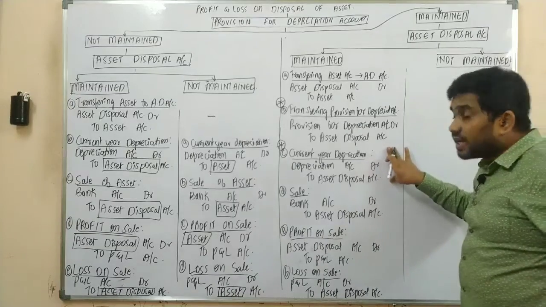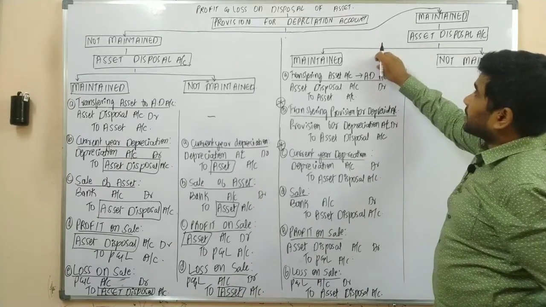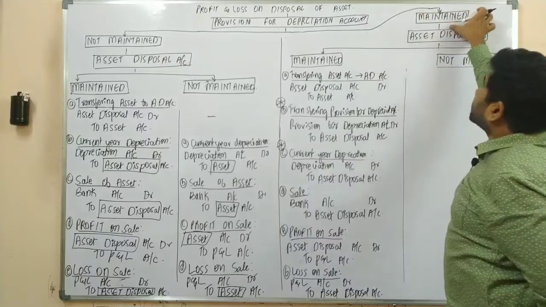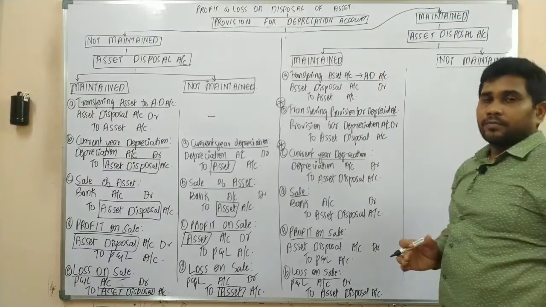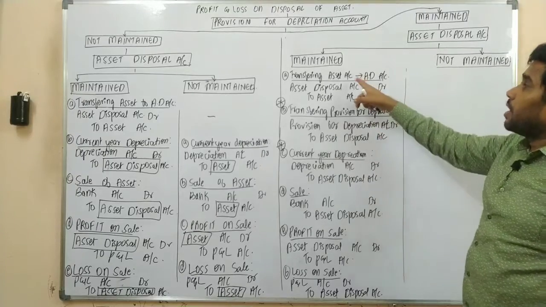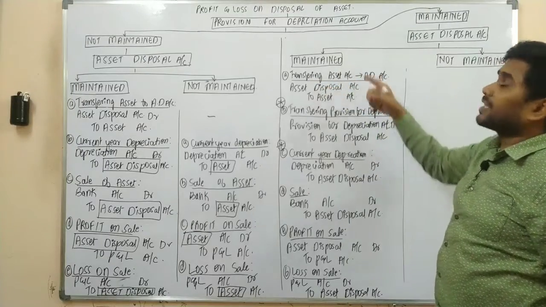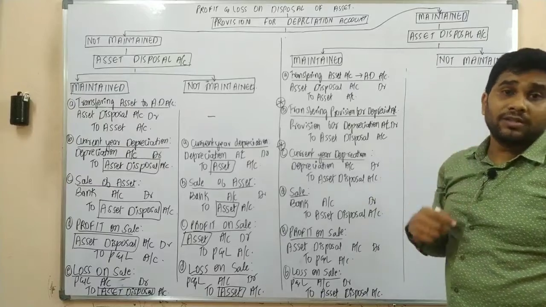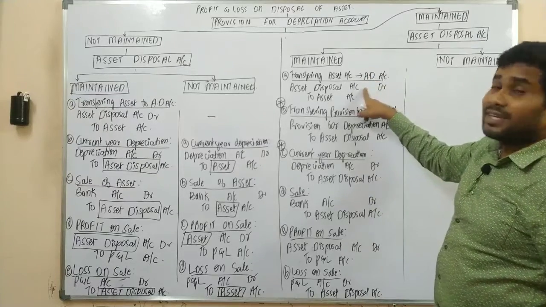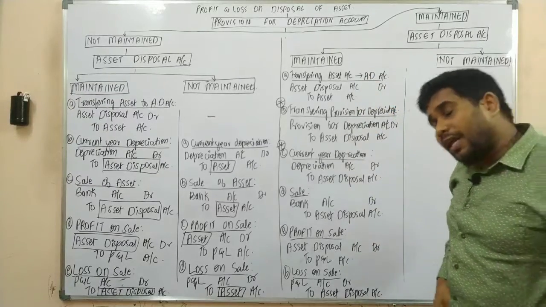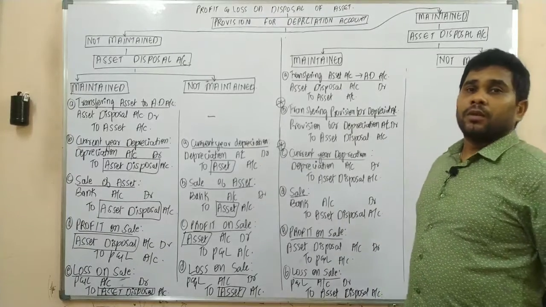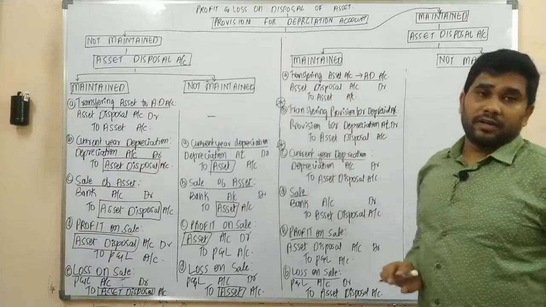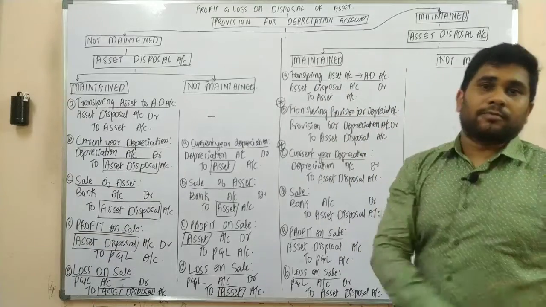So these are your journal entries in case the company is maintaining a provision for depreciation account and an asset disposal account. Your first transaction would be transferring the asset to the asset disposal account. Yes or no? Because this asset disposal account is maintained only for the purpose of knowing the profit or loss on sale of the asset, this asset would be transferred in the year of sale.